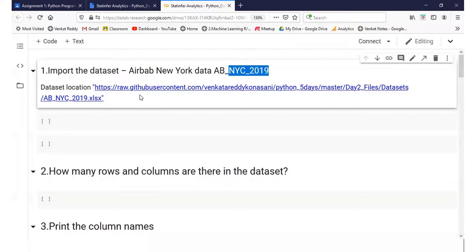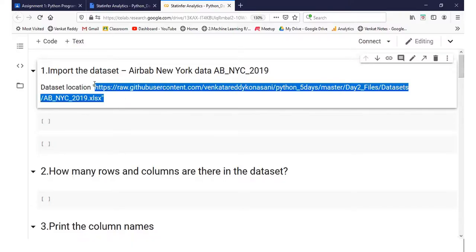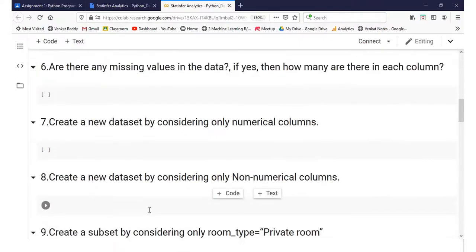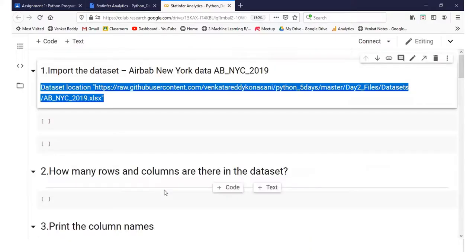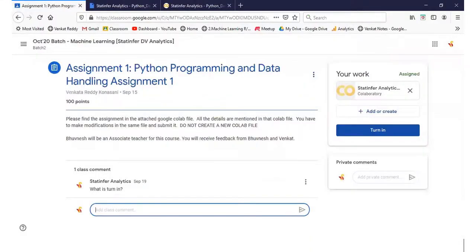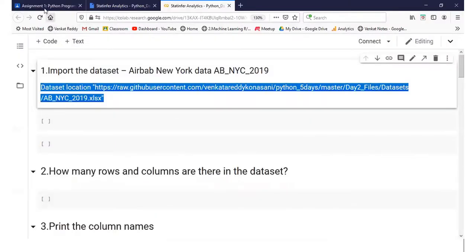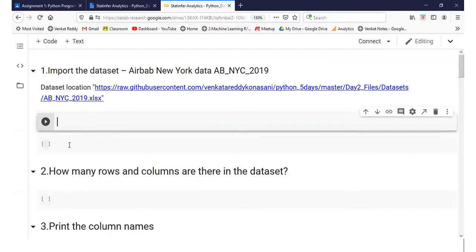Okay. So this is the data set. Either you can first download it and then upload it to Google Drive, or there are other methods also. Directly in pd.read_csv, if you give this location path also, it will work. Whichever is the method. Obviously, some people might face issues; there are some 20 questions in this assignment. You might face issues in all these 20 questions. All those questions should be here only. It's quite common to face the issues. So try to put the questions here. So understand the question, write the code here, proceed.